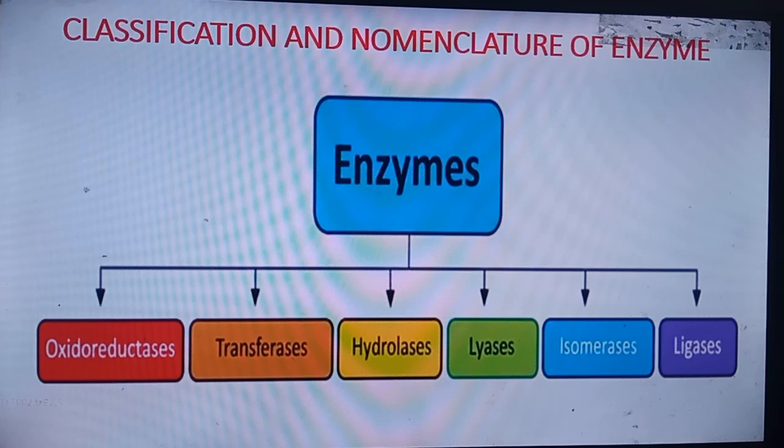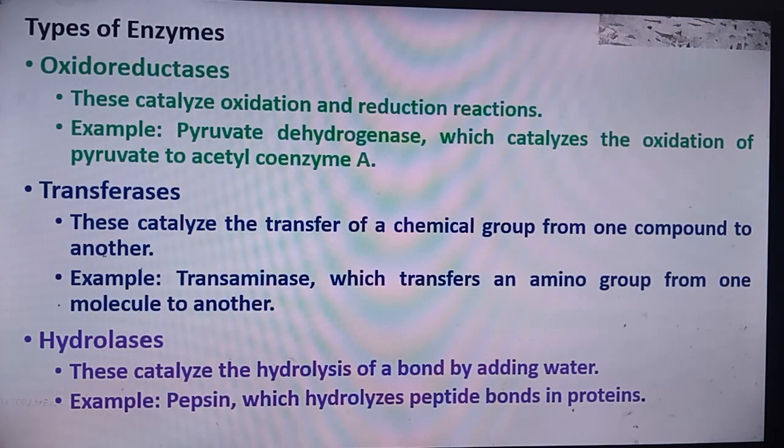Classification and nomenclature of the enzymes. Enzymes: oxidoreductase, transferase, hydrolase, lyase, isomerases, ligases. Types of enzyme. Oxidoreductase. These catalyze the oxidation and reduction reactions.